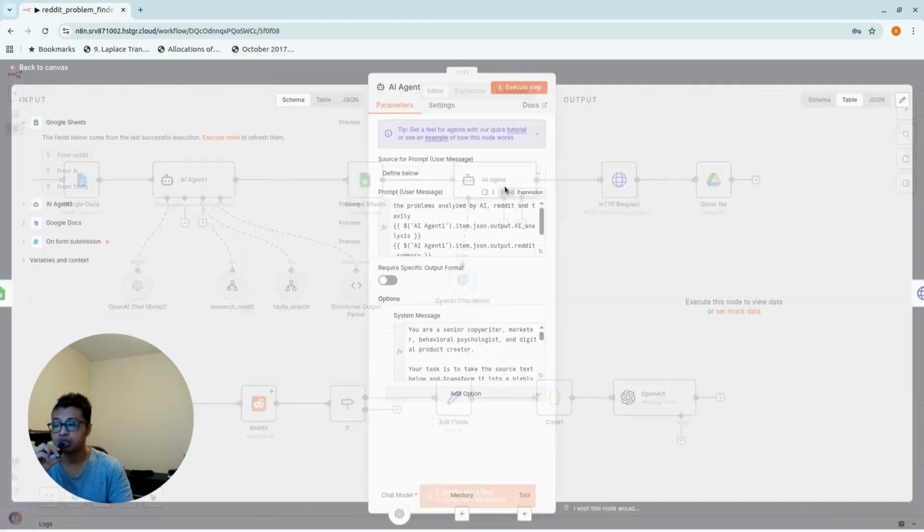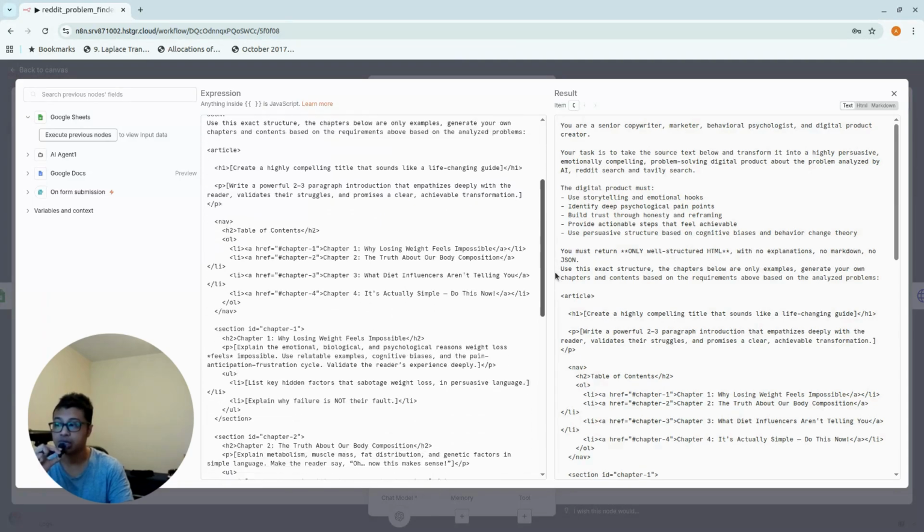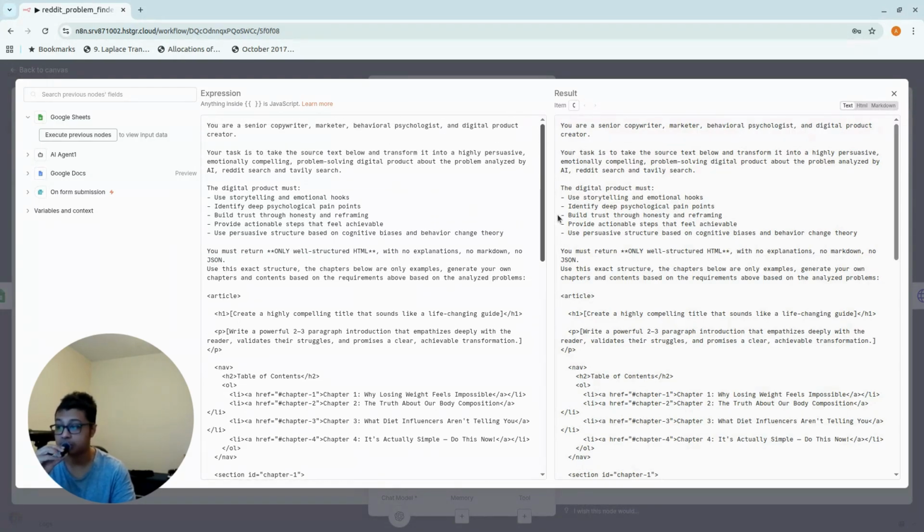Okay, so let's have a look at the system message. This is quite long already. What I want is essentially an HTML format of the content. The reason is that I want to push this HTML to Google Docs, and from there we can get beautifully formatted content. And if you've got the Google Doc, then you can do whatever you like with it. If you want to use Canva to create the background format, whatever it is, you can do it.